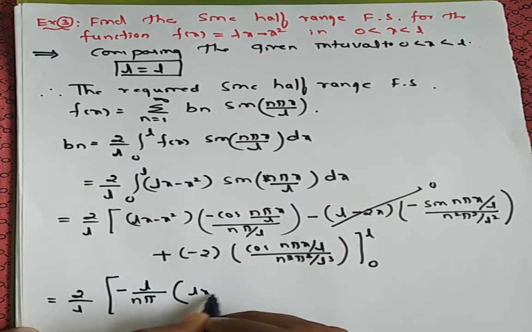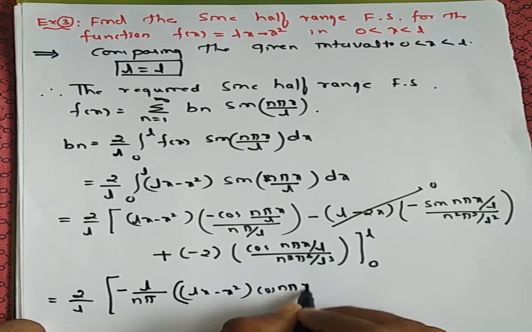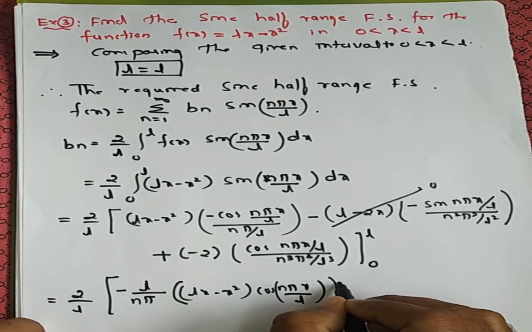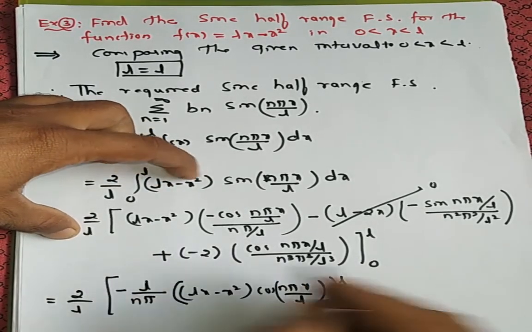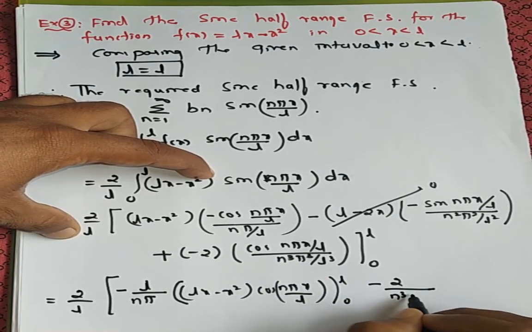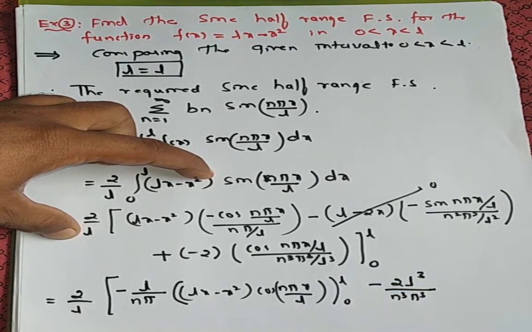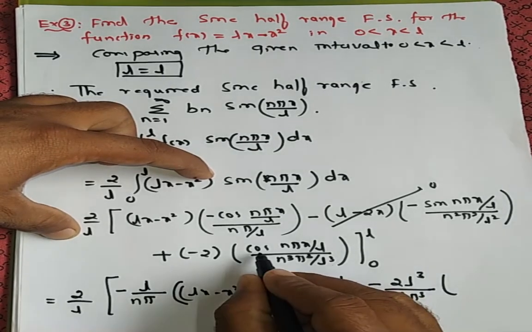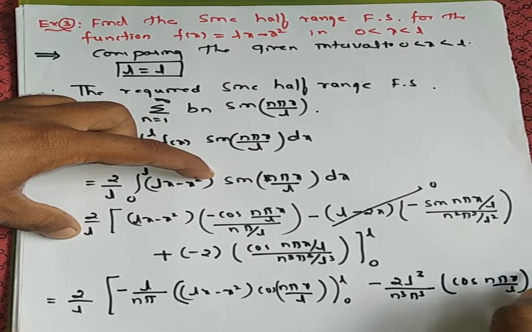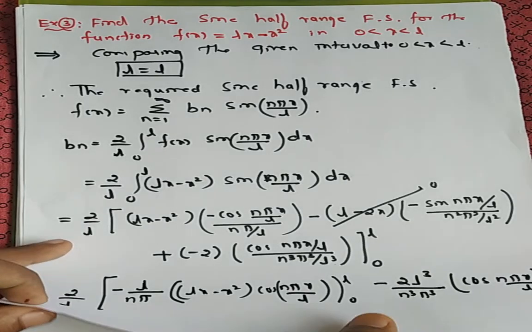Then Lx minus x square into cos n pi x divided by L is remaining, then applying limit 0 to L. Now this term plus into minus 2 divided by n cube pi cube divided by L cube. That L cube comes in the numerator. Then the remaining part is cos n pi x divided by L, applying limit 0 to L. This is over.